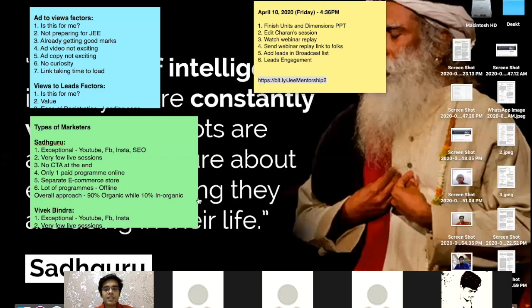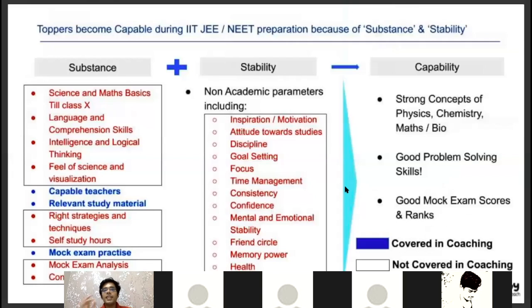Yes, thank you. So once you join any coaching, either online coaching or offline coaching, your coaching is responsible only for three things. First is capable teachers, second is study material, and third is exam practice. Rest everything marked in red, rest everything marked in box, you need to manage yourself. These three things you get in your coaching; rest everything in red, rest everything in box, you need to manage yourself. And that's what is the difference between toppers, average, and below average students.